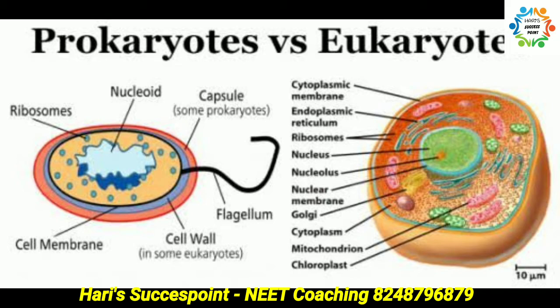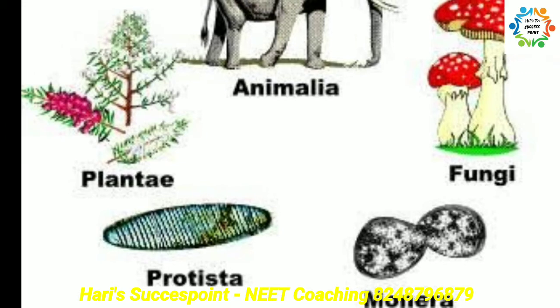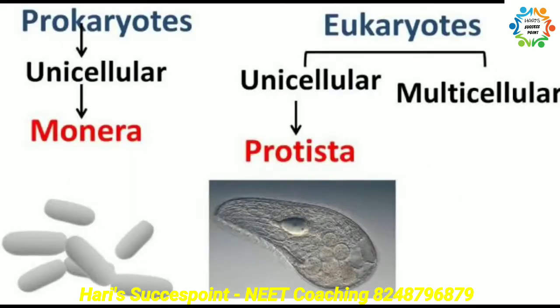Now, students, let us go into five kingdom classification. What are the five kingdoms given by R.H. Whittaker? They are Monera, Protista, Fungi, Plantae and Animalia. R.H. Whittaker grouped all the prokaryotic unicellular cells under Monera.